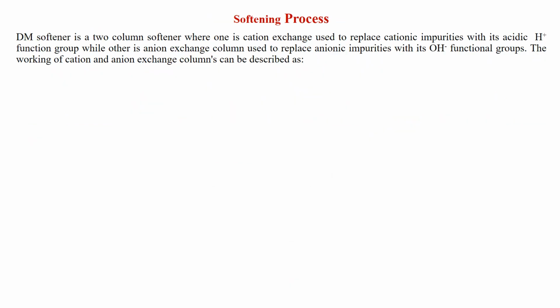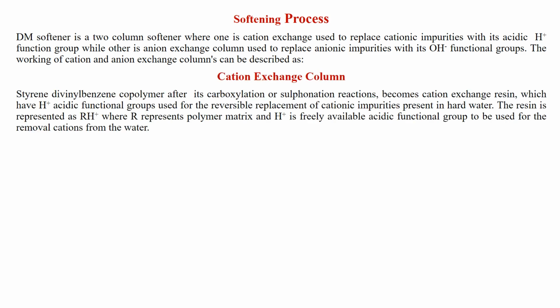Now, demineralization softening process has two columns. It is basically a two-column softener, where one column is the cation exchange column used to replace cationic impurities with its acidic H+ functional groups, while the other one is the anion exchange column used to replace anionic impurities with its hydroxyl functional groups. The working of cation and anion exchange columns can be described as follows: first, we take the cation exchange column.